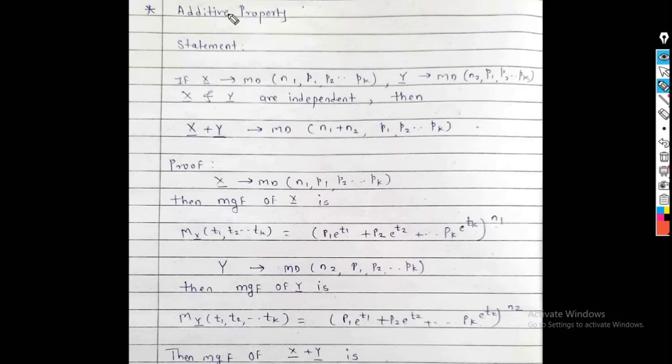Now one important property of every distribution, which is additive property. So multinomial distribution has also additive property.